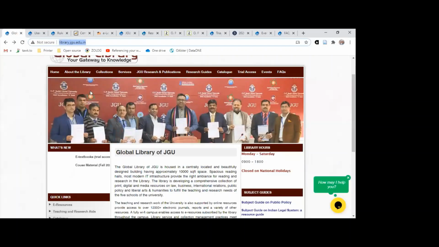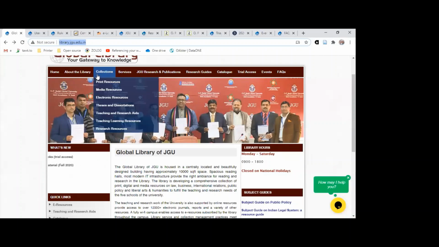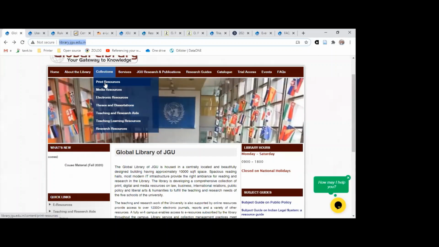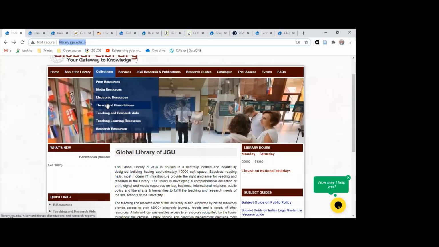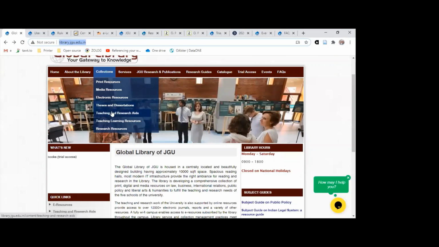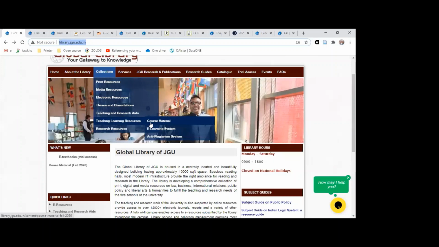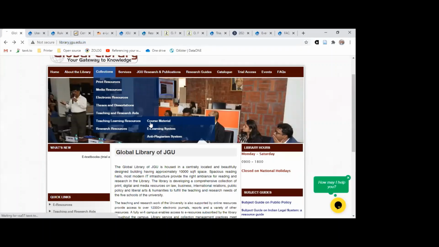Moving on further, the next tab I have here is collection. The library page offers different types of resources. It could be in print form, media form, electronic form. It could be theses and dissertations. It could be teaching and research aids, or the most frequently used these days, which is a hotcake these days, that is the course material.